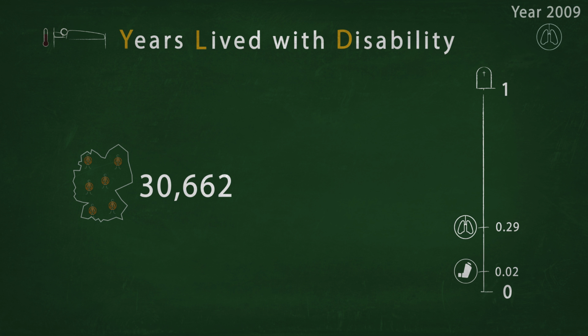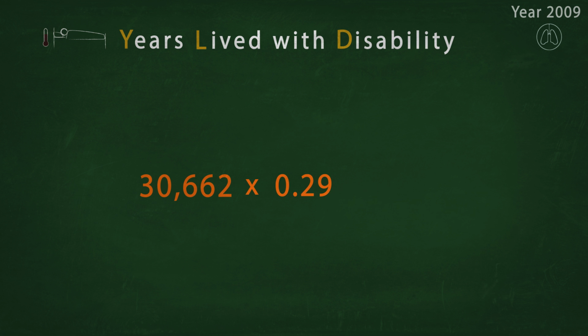With these numbers, we are able to quantify the YLDs. The number of people suffering from lung cancer in Germany in 2009, 30,662, is multiplied by the disability weight for lung cancer, 0.29, resulting in about 8,900 YLDs.